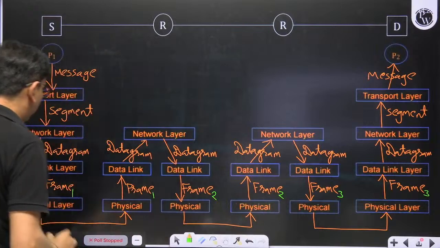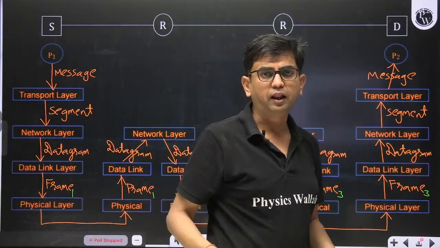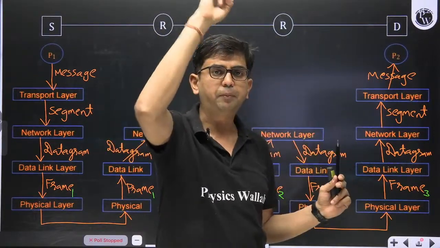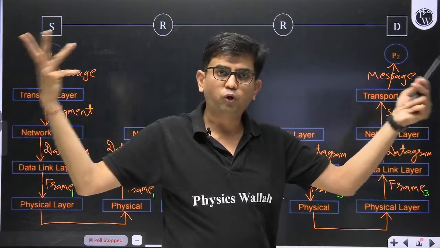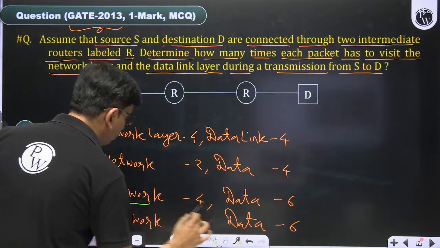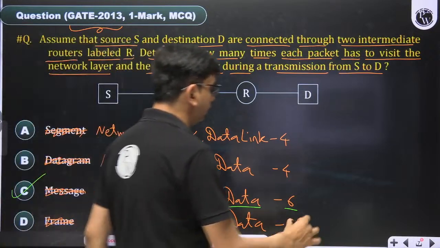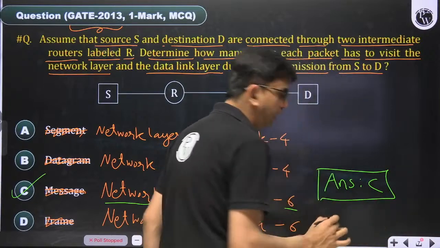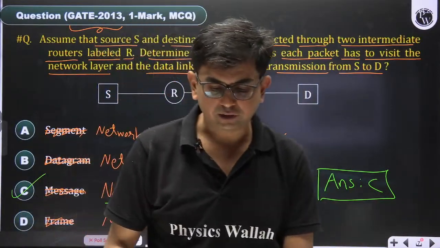The data link layer appears how many times? 1, 2, 3, 4, 5, 6. So 6 times. In every router the data link layer appears 2 times: 2 routers, 2 into 2 is 4, plus 2 for the hosts is 6. So the correct answer is network layer 4 times, data link layer 6 times. The correct answer of this question is C. Is it clear? The complete picture is clear.